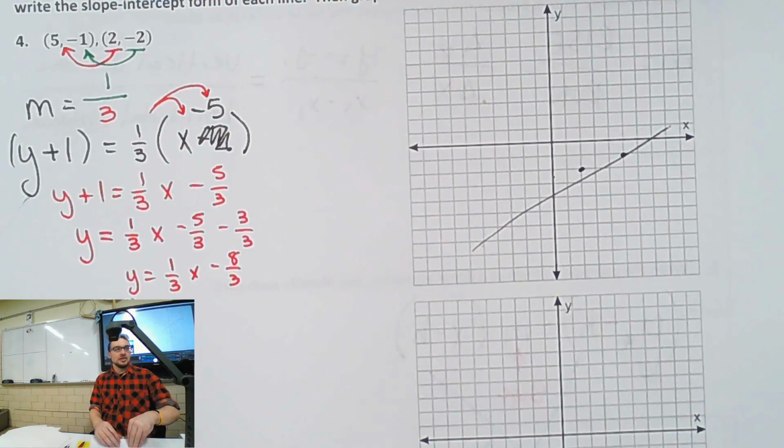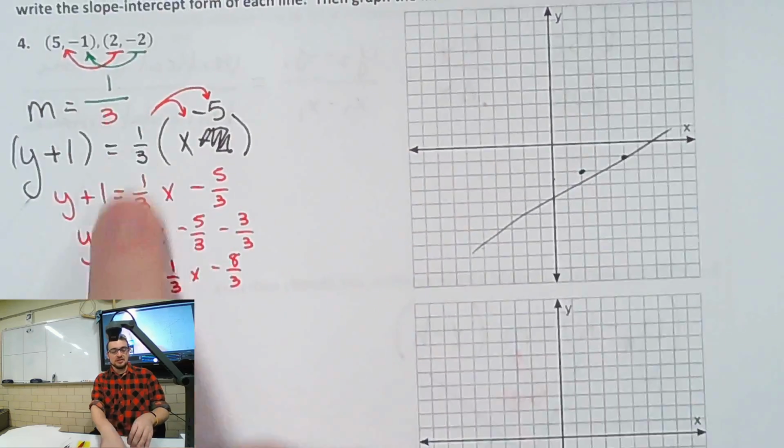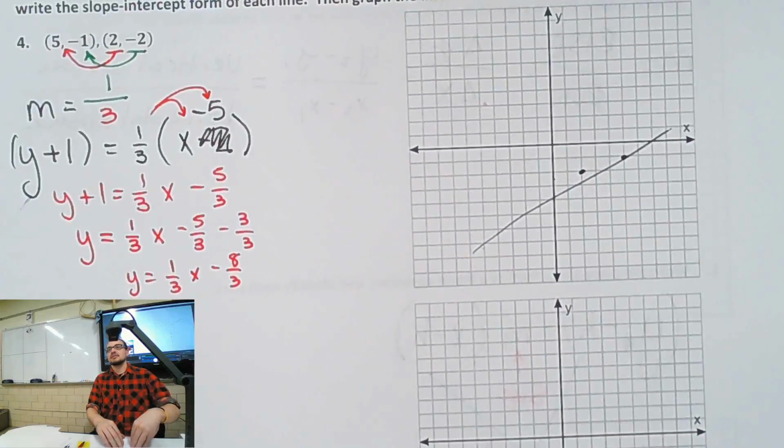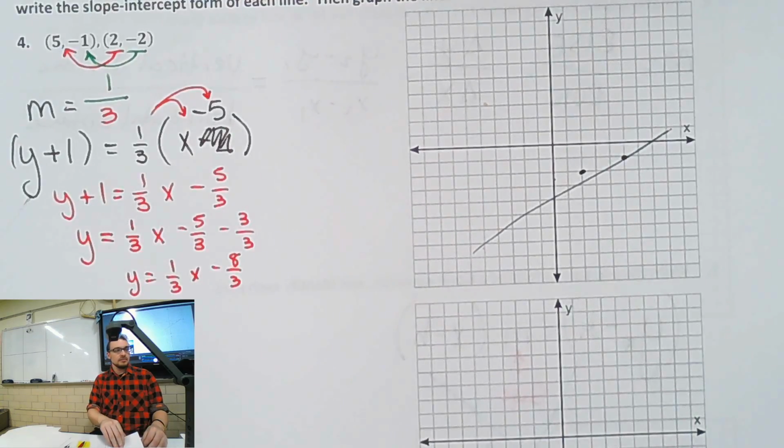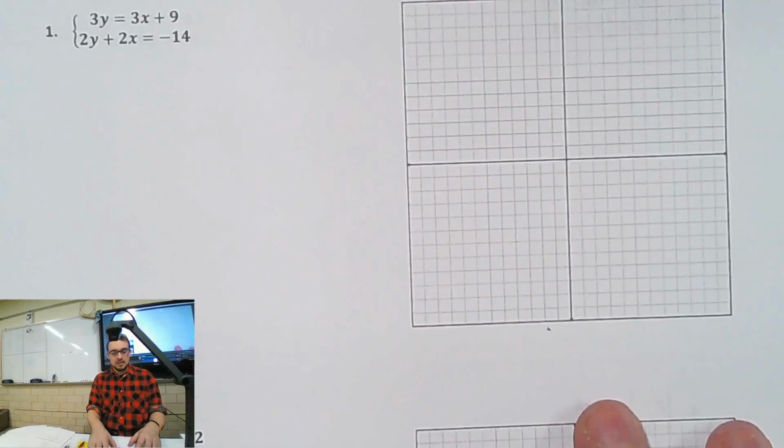Don't worry. If you know what it means, isn't it so much easier to do that than do all this and graph it? Wait, can't we do that? Can you do the next one? Why not? Then do we need to show the work? I mean, you need to do this because it says to do that. All right, next page. Number 1.